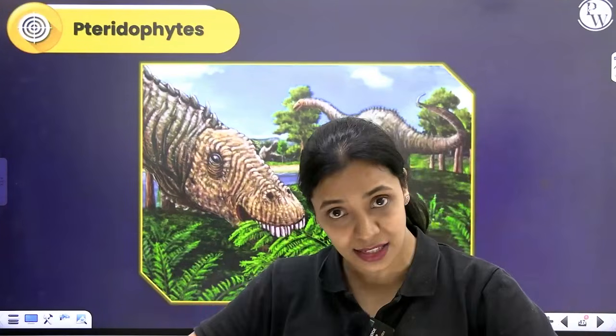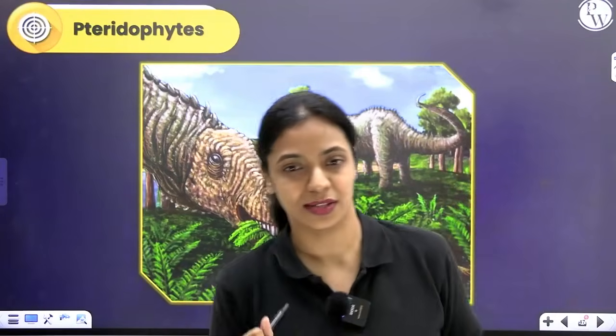So, these pteridophytes evolved at a time when dinosaurs existed and roamed our planet. So they are ancient, but not many species of pteridophytes that existed back then exist today. Many of them have gone extinct. Most pteridophytes that we see today are not huge tree ferns. They are small ferns, very small plants, tiny plants that you can see.